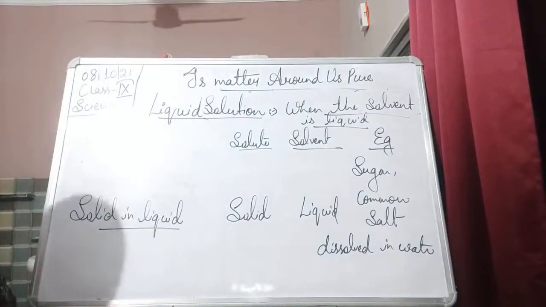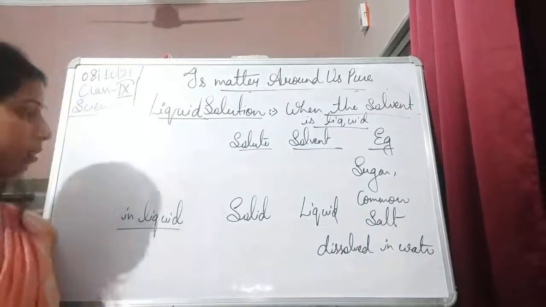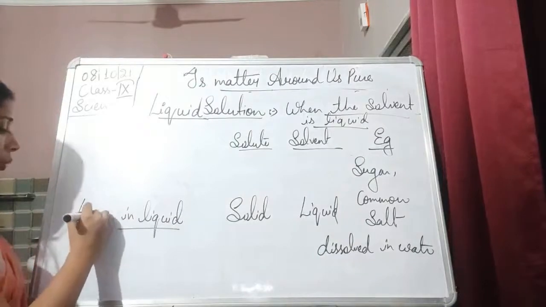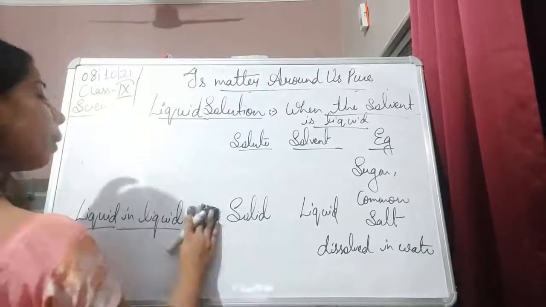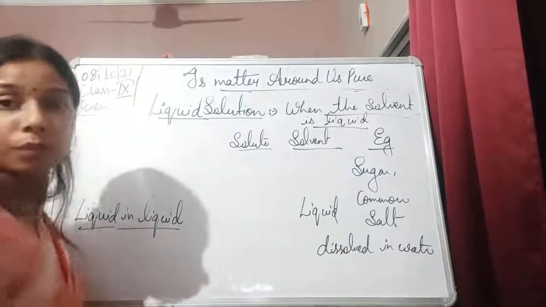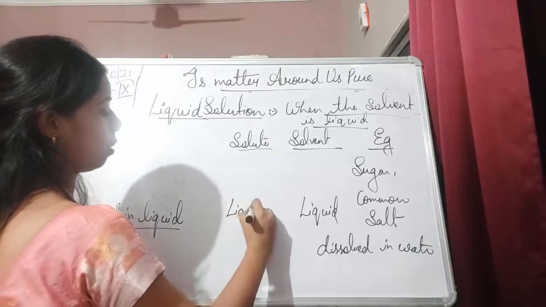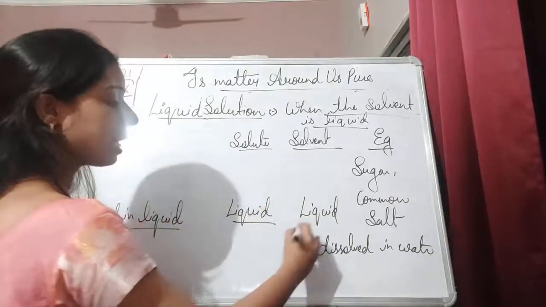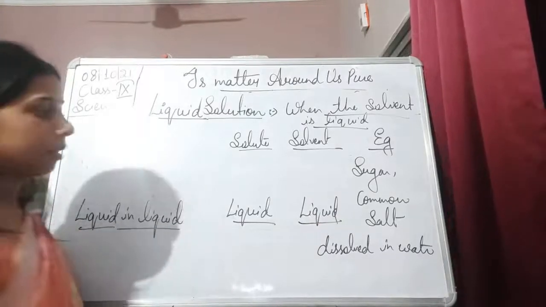Second one is liquid in liquid. That will form an emulsion, students. A lot of examples are there for liquid in liquid. You take lemon juice and add it into the water. The solute will be liquid as well as the solvent will also be liquid. Example: a mixture of two miscible liquids.